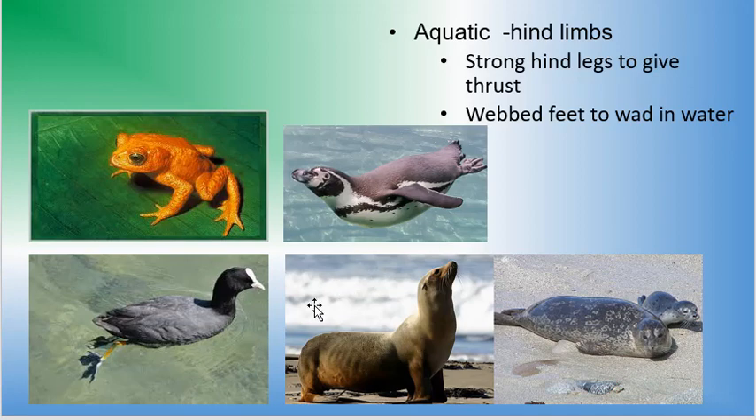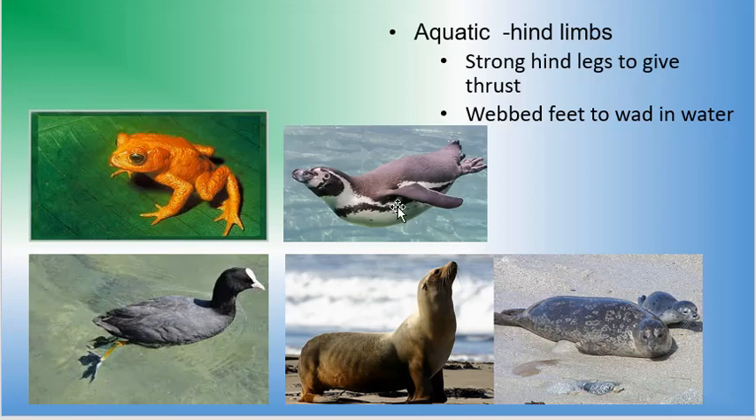Hind limbs in aquatic animals are the webbed feet here and here. The legs of a frog help it to jump. Frogs jump because of the strength in their long folded legs. You have a two-fold in the forelimbs while a three-fold in the hind limbs. The webbed feet help it to swim.